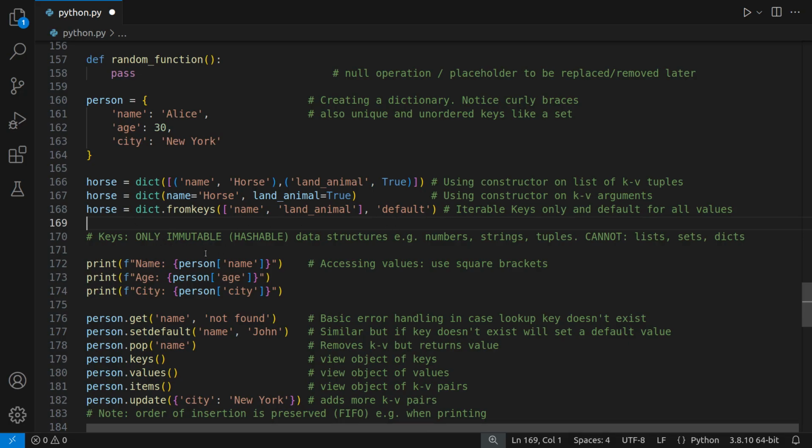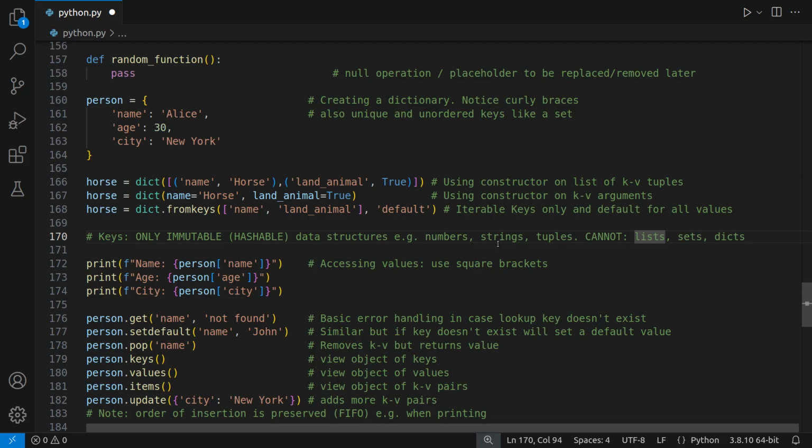I already alluded to this already, but for keys you can only have immutable data structures. So you cannot have mutable structures. That means you cannot have lists, you cannot have sets, which are also mutable, they're changeable, and you cannot have a dict as a key for a dict as well. So you can only have immutable data structures. Immutable means that they're therefore hashable.